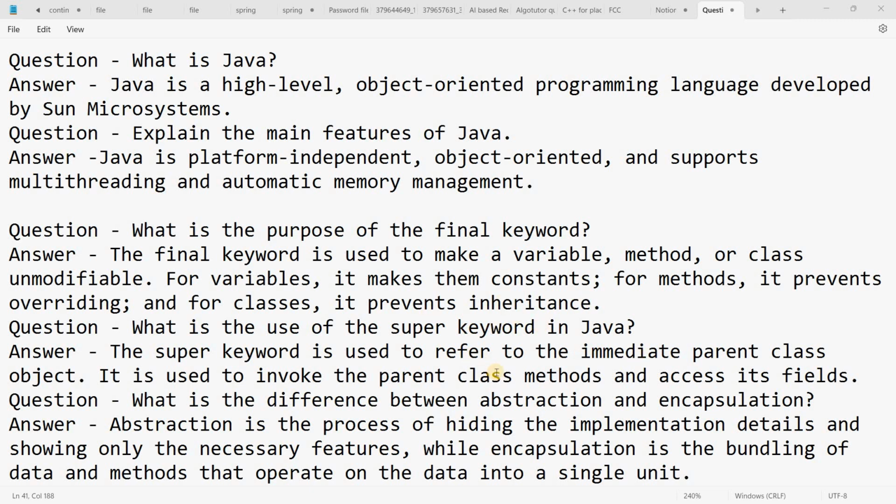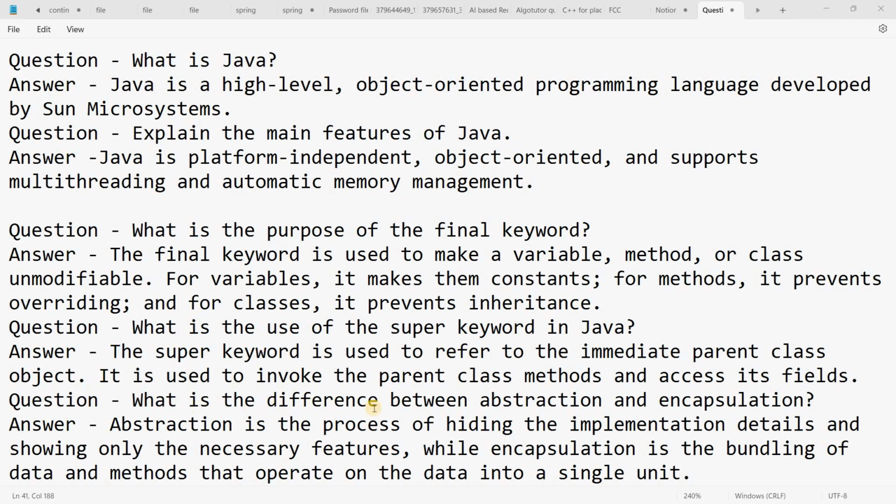What is the use of the super keyword in Java? The super keyword is used to refer to the immediate parent class. It means the super keyword shows its parent class and properties.